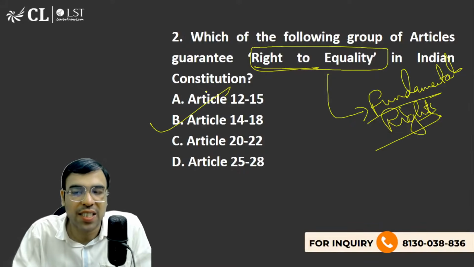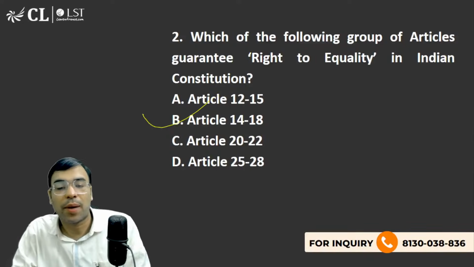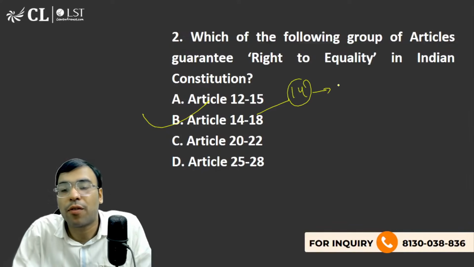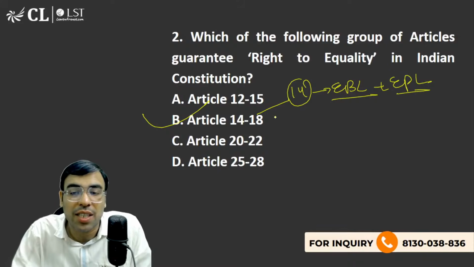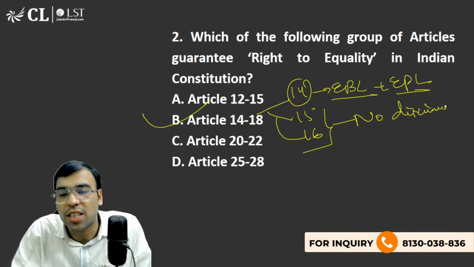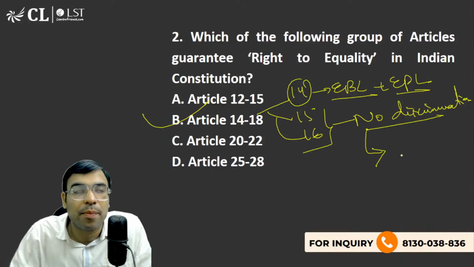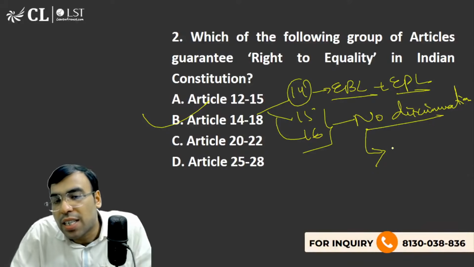Article 14, 15, 16, 17, 18. ठीक है? That is what you should be knowing. So for example, Article 14 talks about equality before law and equal protection of law. Currently, I'm not explaining it because it is very much in detail. 15 and 16 talk about no discrimination on the basis of religion, race, caste, sex, place of birth. However, they talk about some sort of positive intervention, indirectly. They actually give the concept of reservation also.